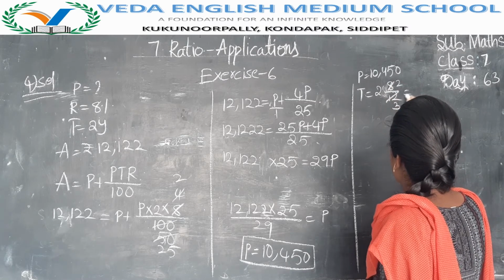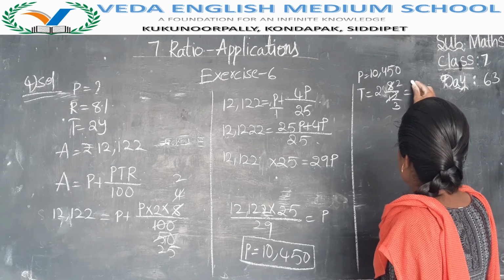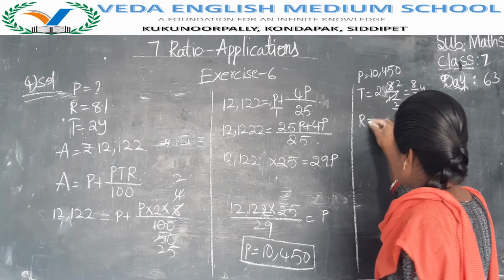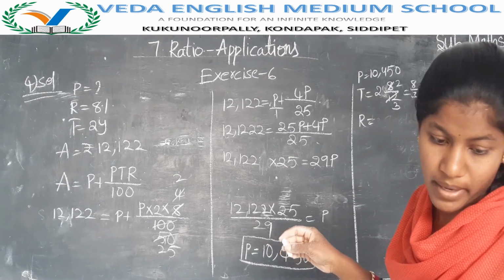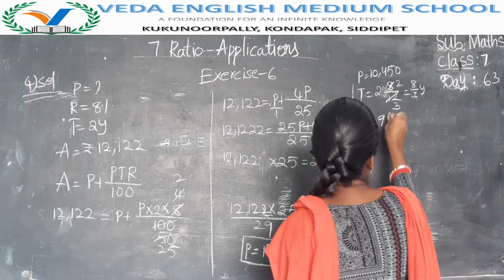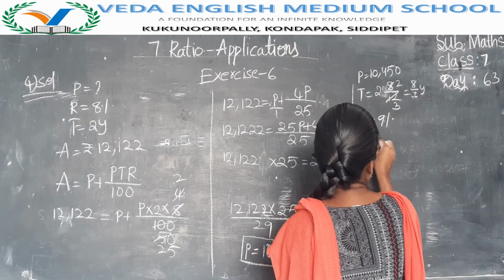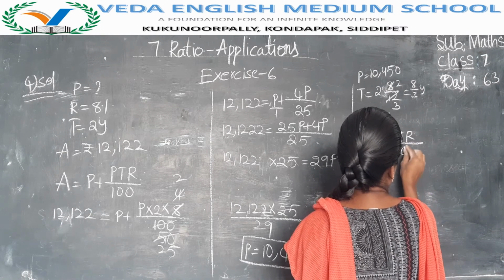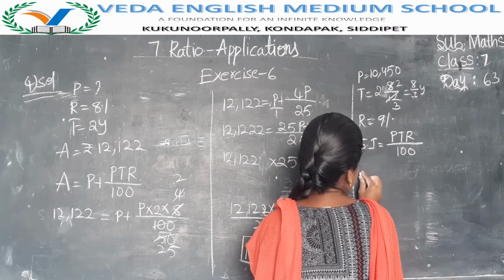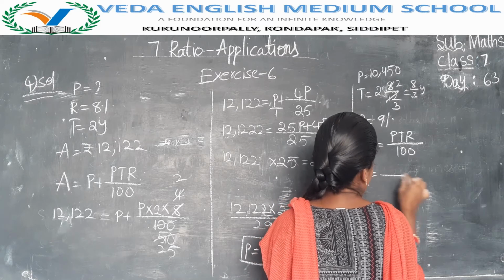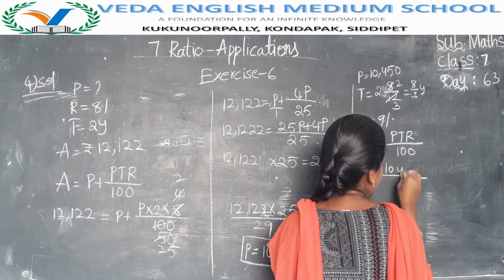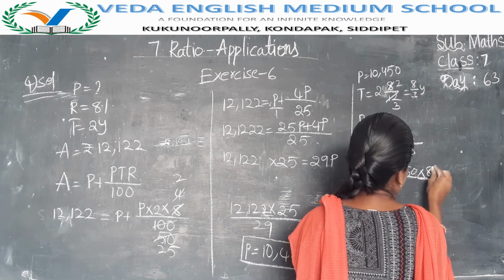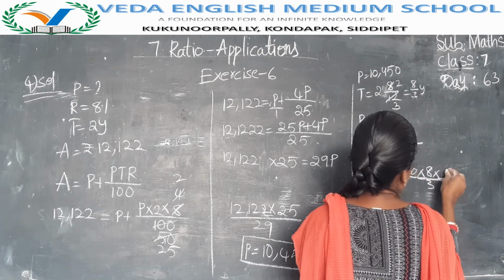Then how we will get? 3 2s are 6, 6 plus 2 is 8. Now it is 8 by 3 years. Then rate of interest is 9%. Then simple interest is equal to PTR by 100. So simple interest is equal to, P means 10,450, time is 8 by 3, rate of interest is 9.